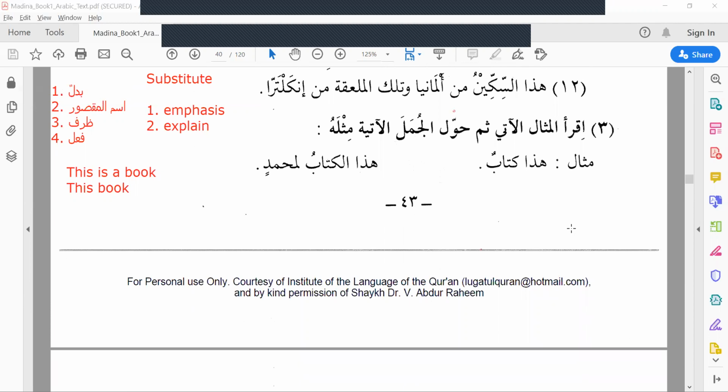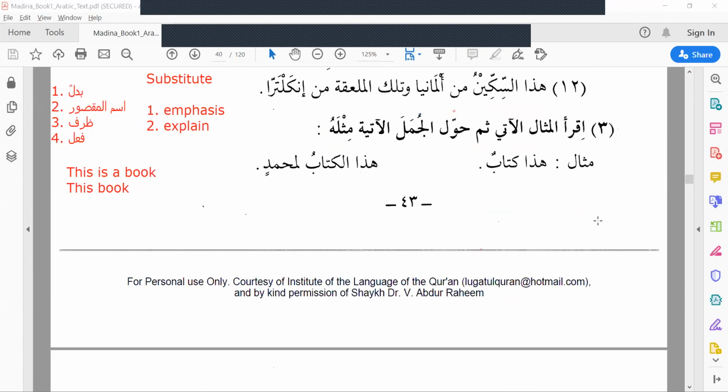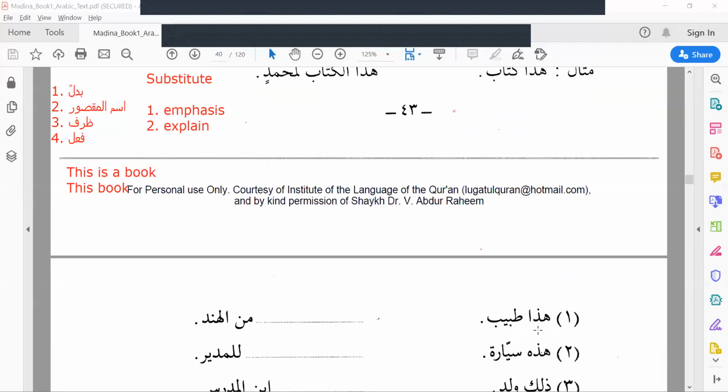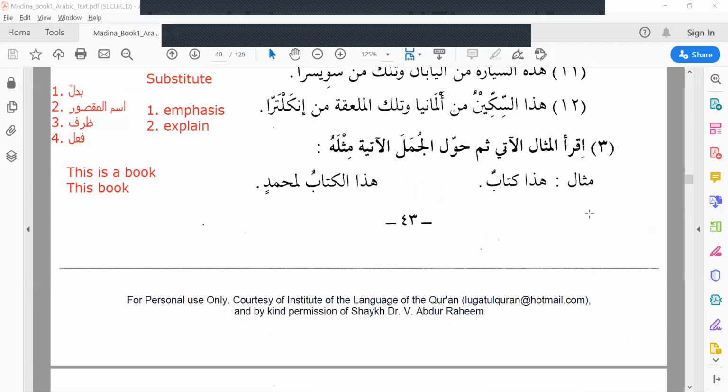Okay, good. Inshallah, this exercise 3 you take it as a homework. Actually, it's اقرأ المثال الآتي ثم حول الجمل الآتية مثله. اقرأ المثال الآتي. Read the following example. There is an example here. ثم, then, حول, change, الجمل الآتية, following sentences, that means these sentences, okay? Change the following sentences, mislahu, like that. Mislahu means like that.